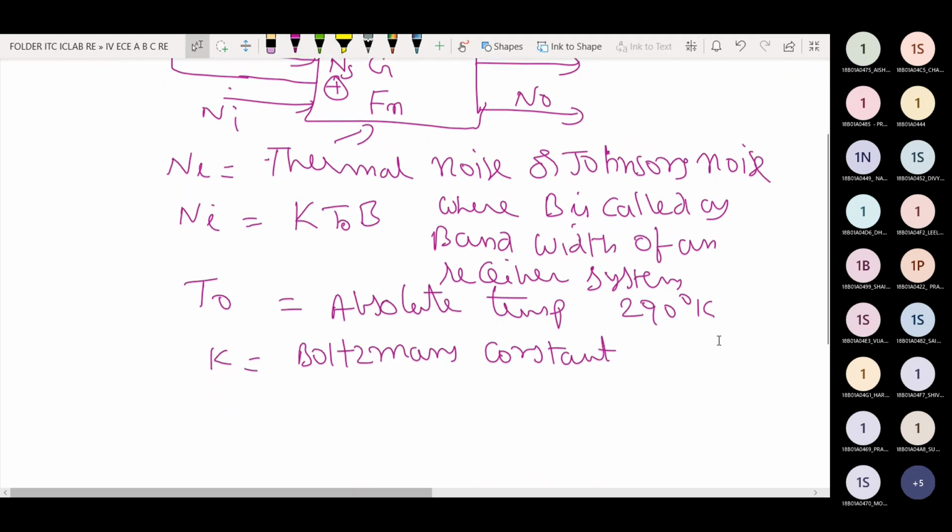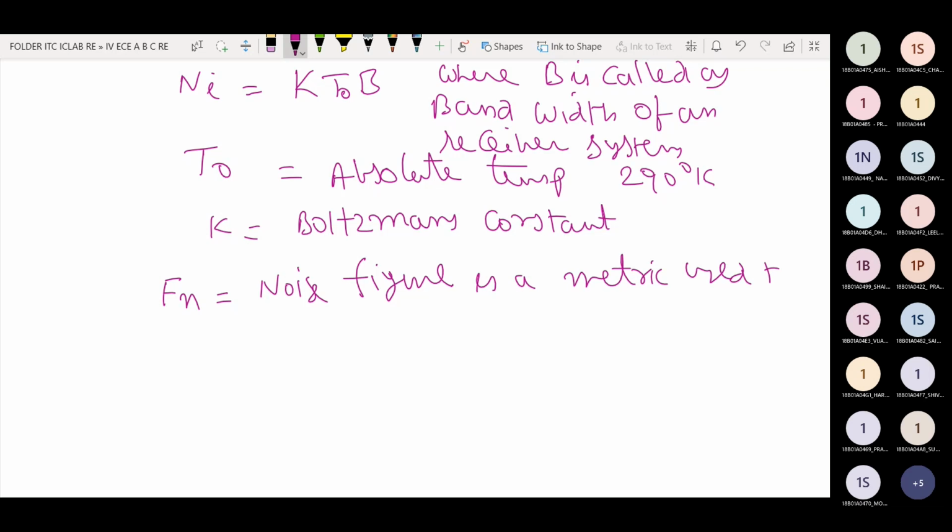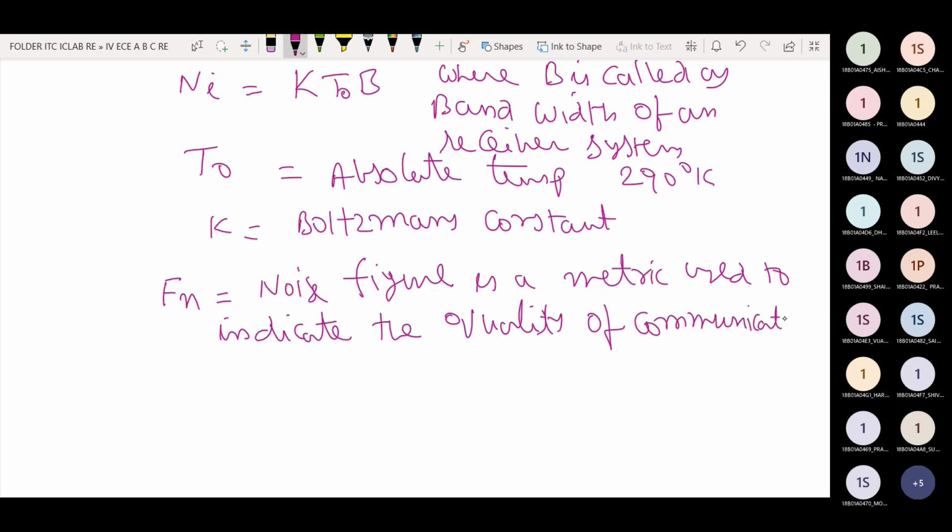Generally, the figure of merit is a metric used to indicate the quality of a communication receiver system. The figure of merit is Fn, the noise figure. The noise figure is a metric used to indicate the quality of communication receiver systems.